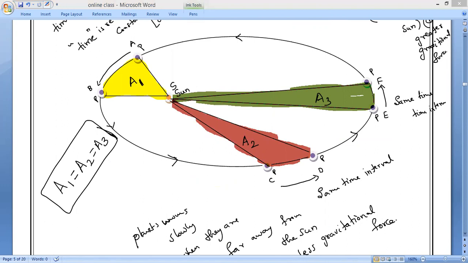Write it. According to Kepler's second law of planetary motion, what is another name for the second law? Law of areas. Right.